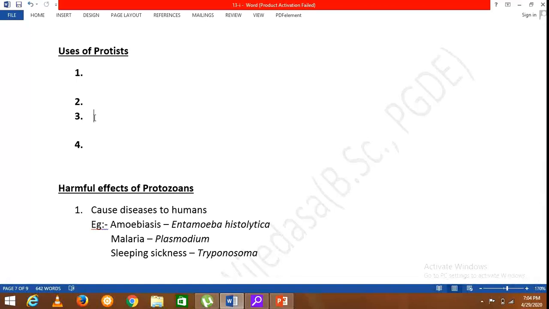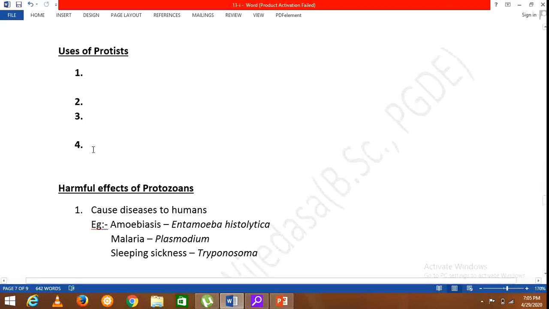Then to extract agar to prepare culture media to grow bacteria, again these protists become important. Protists means, again, algae become important to prepare agar. Agar is a culture medium which is used to grow bacteria for experiments. It is a semi-solid medium: once we dissolve it in hot water and cool down, it becomes a semi-solid, jelly-like medium.